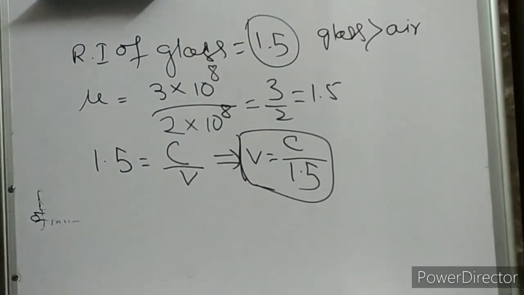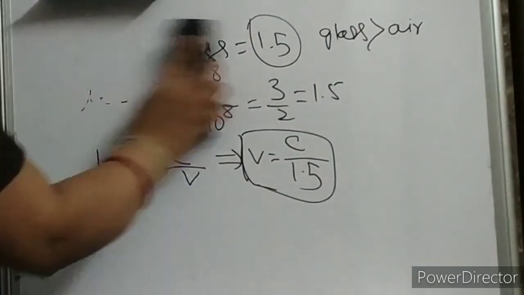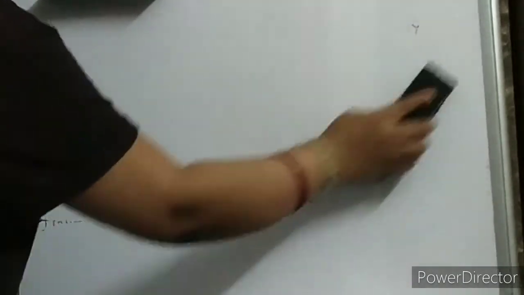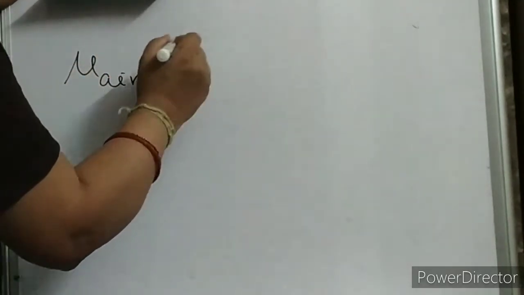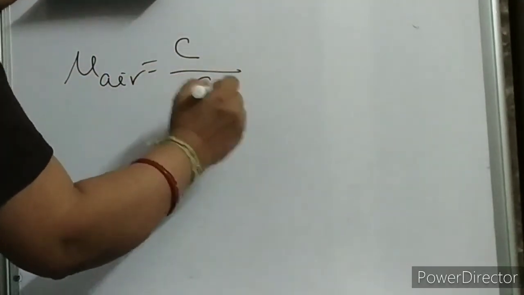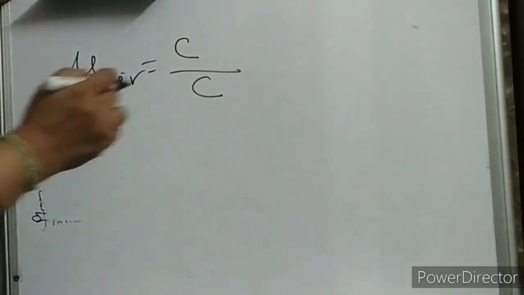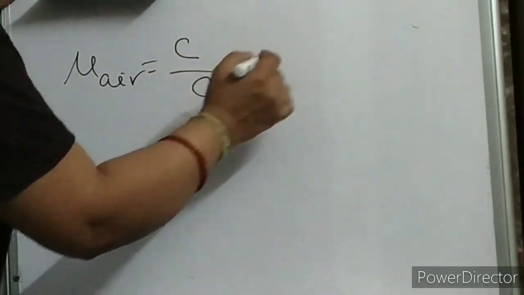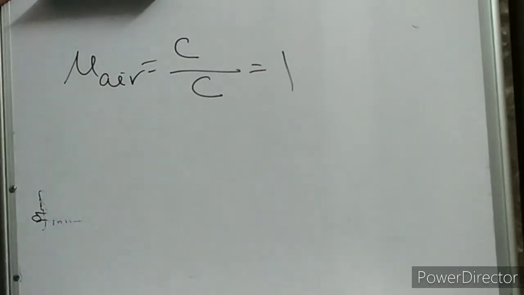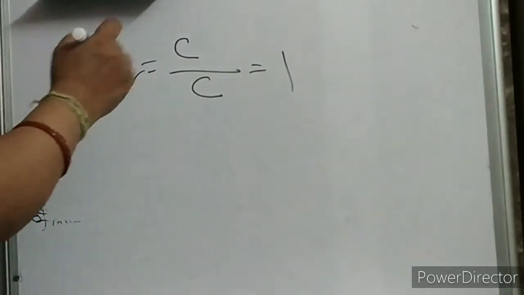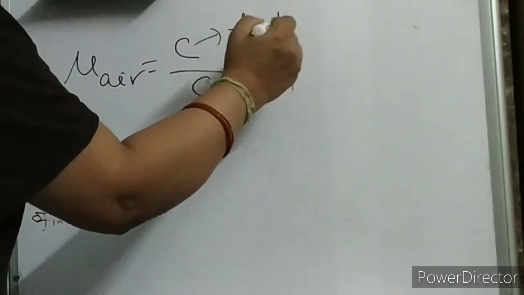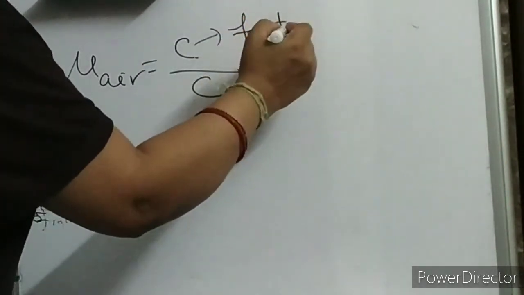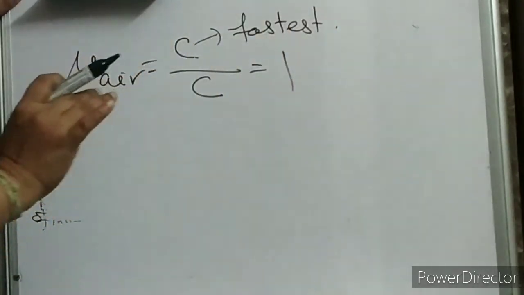Clear? Okay. If I write mu of air, what is mu of air? Mu of air is equal to the velocity of light in vacuum divided by the velocity of light in air, and it is all the same. So we are getting 1. Clear, children? So that means, see, the velocity of light in vacuum is the fastest speed.